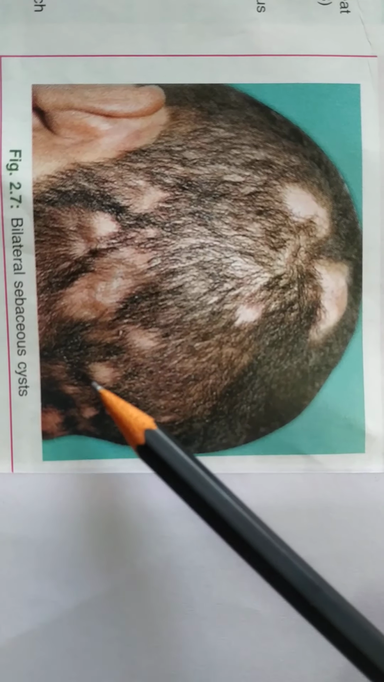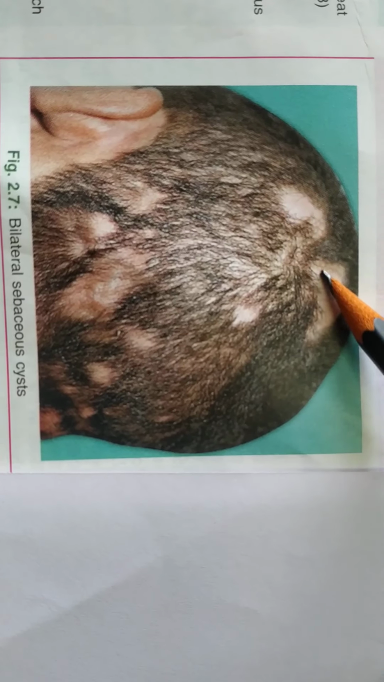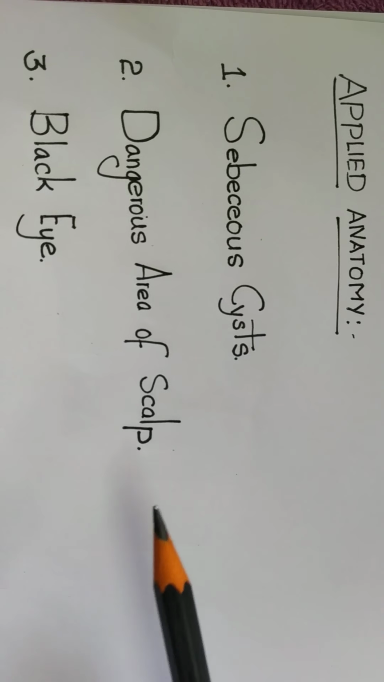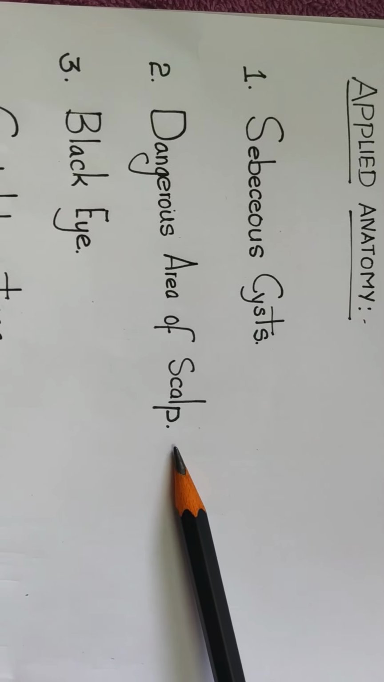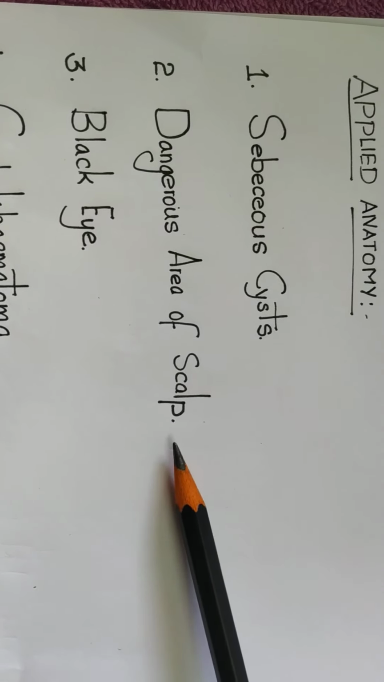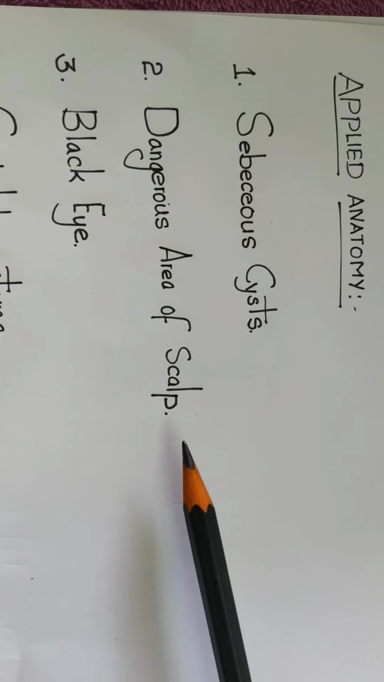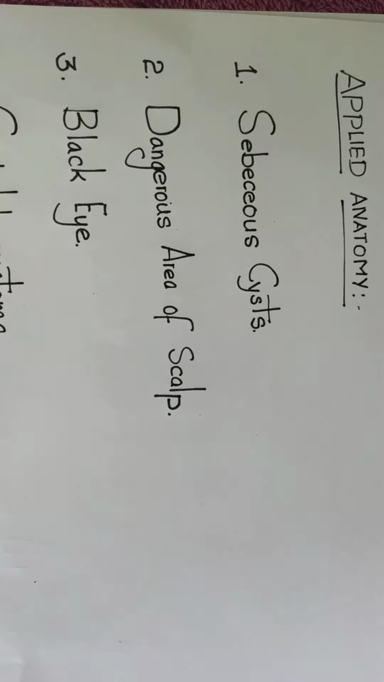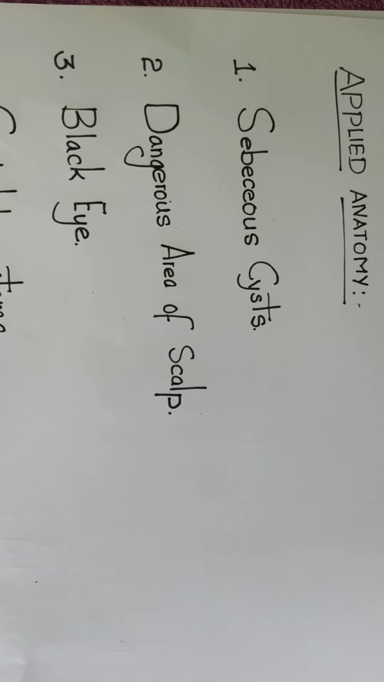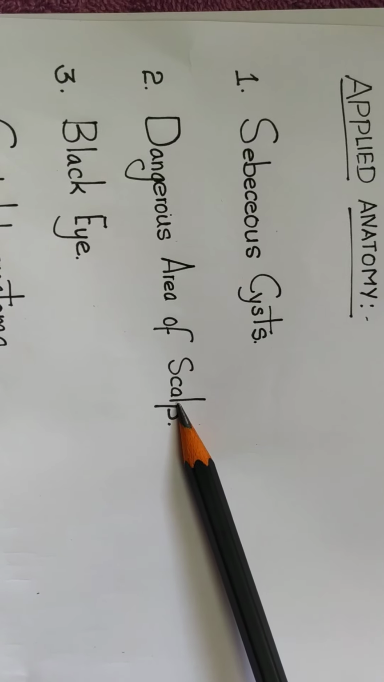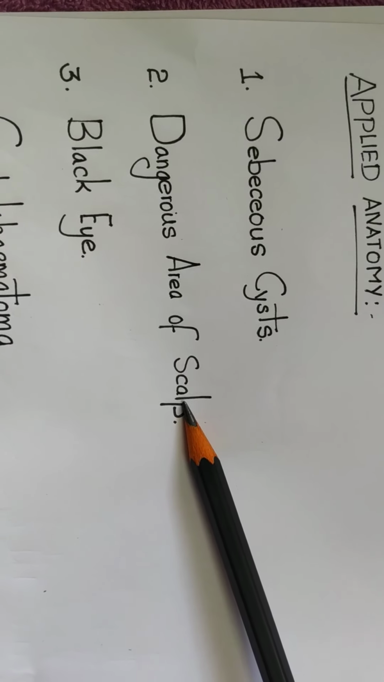As you can see, these are the sebaceous cysts which are present in the scalp. The second applied anatomy of the scalp is dangerous area of the scalp. You know, in the scalp 5 layers are present. It can be memorized by mnemonic SCALP. The fourth layer of the scalp, that is the loose areolar tissue, is considered as the dangerous area of the scalp. We should know the reason why it is called a dangerous area of the scalp.